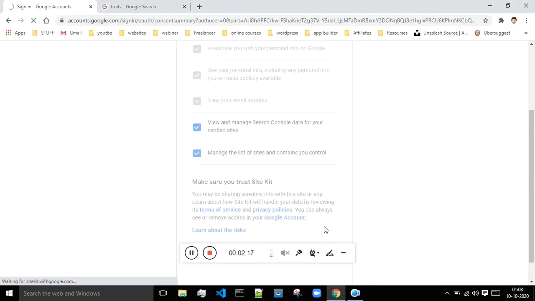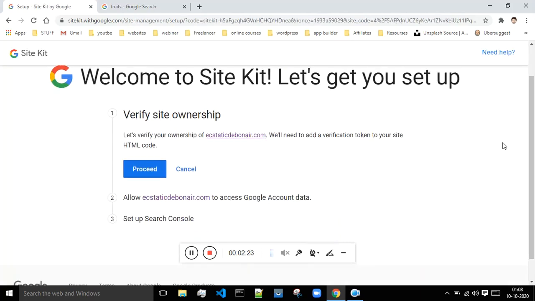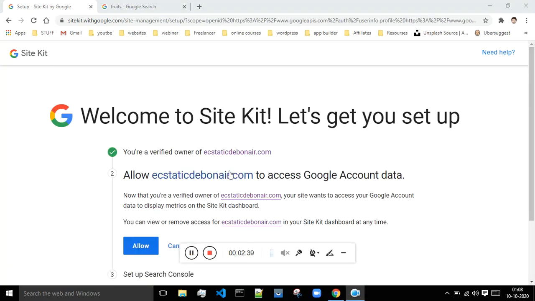So basically this is all about giving the necessary permissions to this particular plugin so that it can verify. So click on proceed. Okay, so as can be seen, our first step is complete.